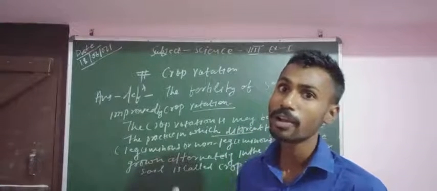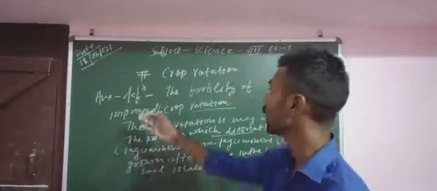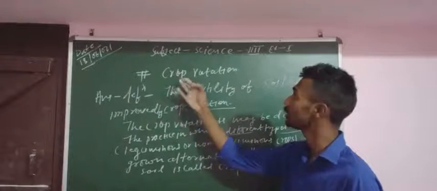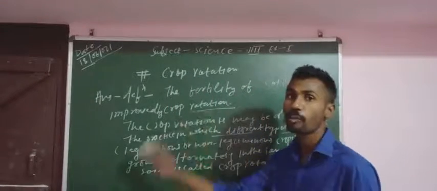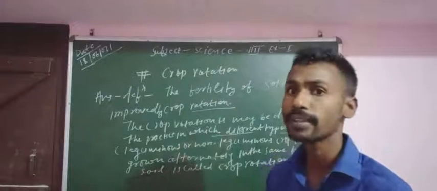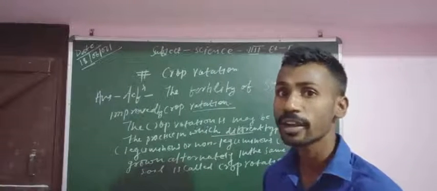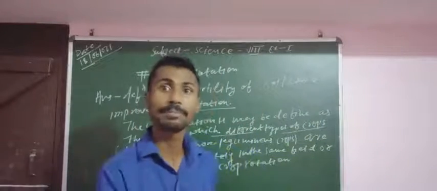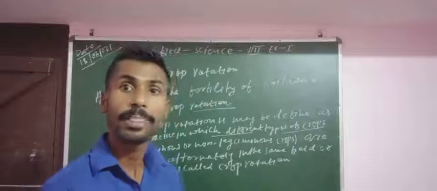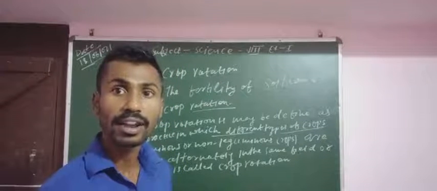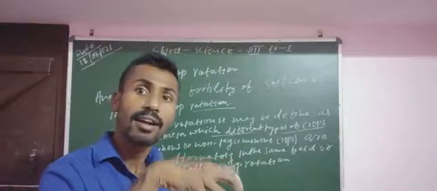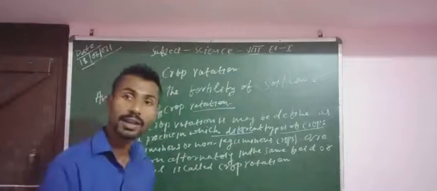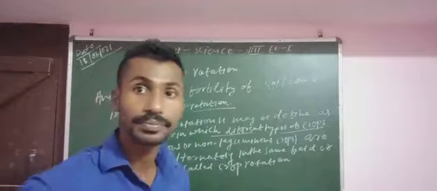Through the different crop production, we can write this statement. If the question is what is crop rotation, or define crop rotation: crop rotation is a process, a method, a practice of agriculture in which different kinds of crops, that means leguminous or non-leguminous crops, can be grown alternately in the same field or in the same soil. It's called crop rotation.